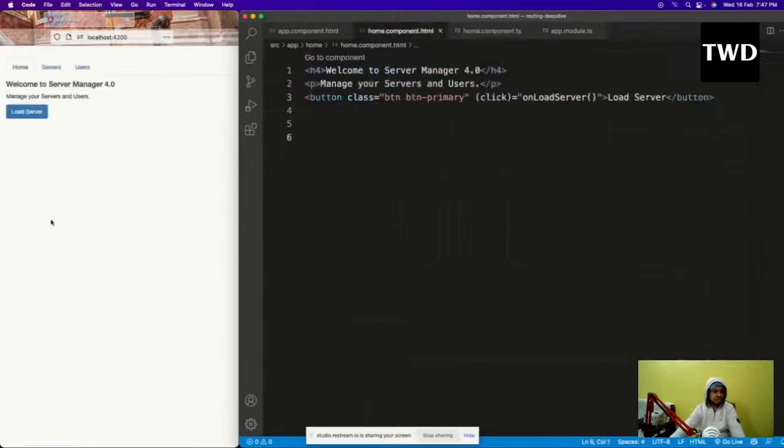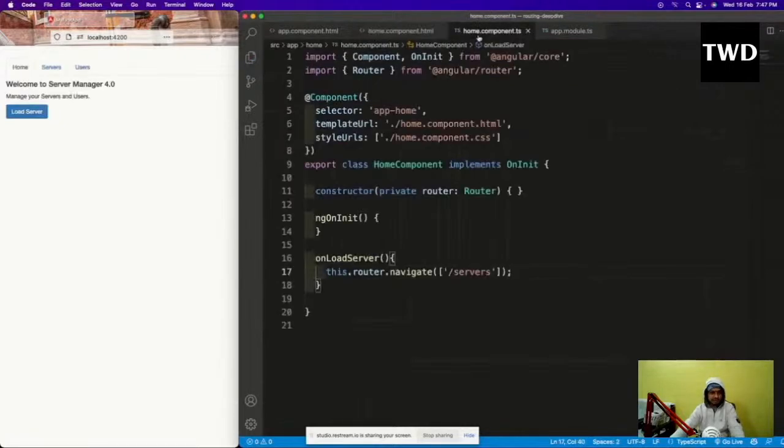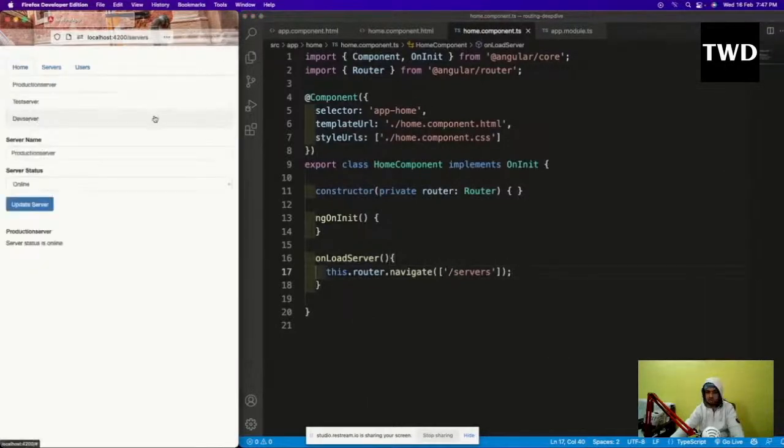I have not saved it. Save it. So in the home we'll have this load server button, and it will go to the servers. Let us see whether it is working. I'll come here and click here, and it is going to the servers. This is how we do it programmatically: this.router.navigate to the servers.